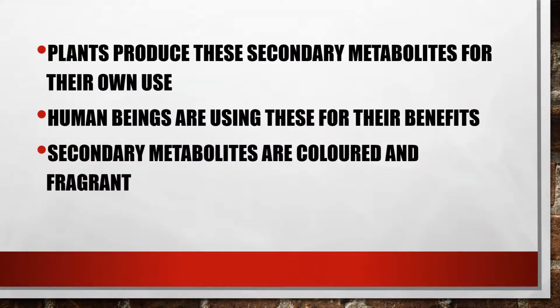These secondary metabolites are produced by the plant for its own use, but we are using these secondary metabolites for our benefits. That is, human beings are using these secondary metabolites for their benefits. And all these secondary metabolites are colored and fragrant. Now we will see the different types of secondary metabolites. The first one is tannins.